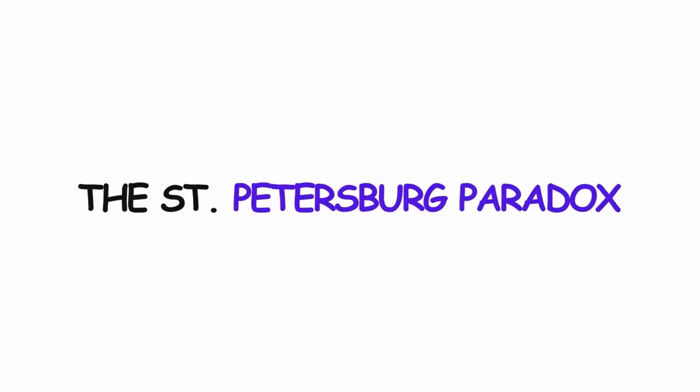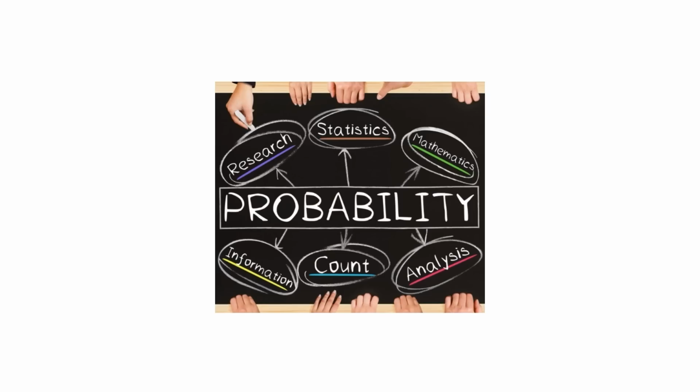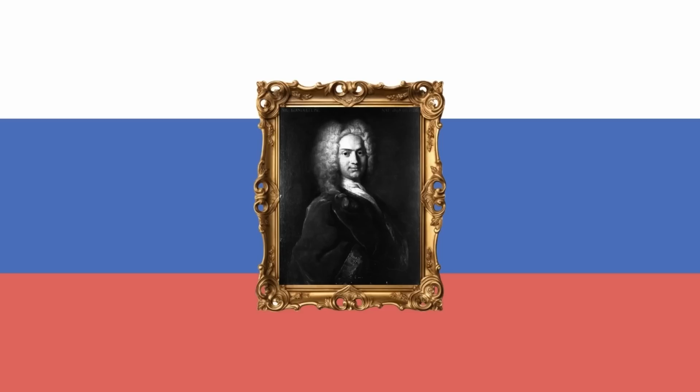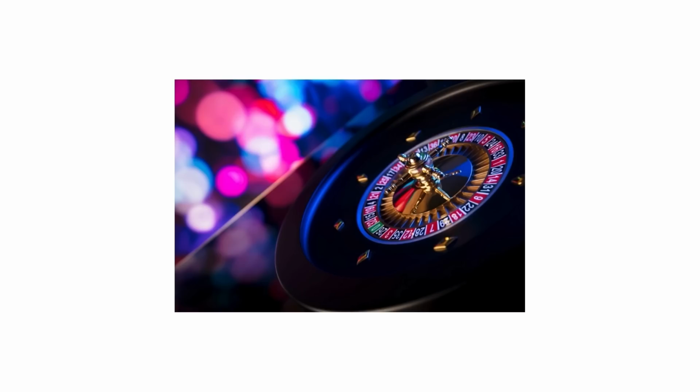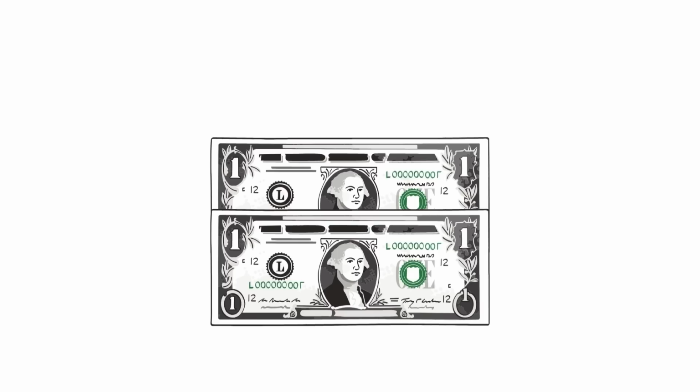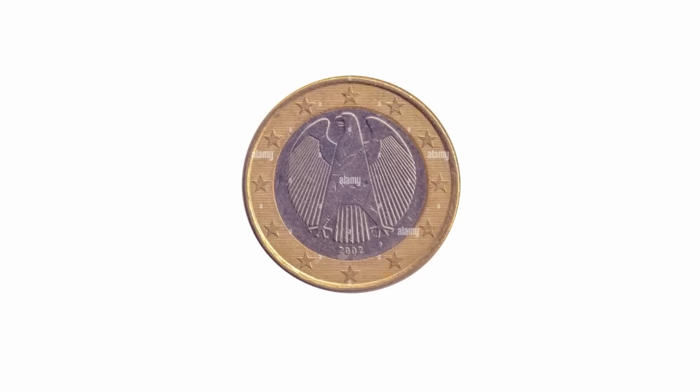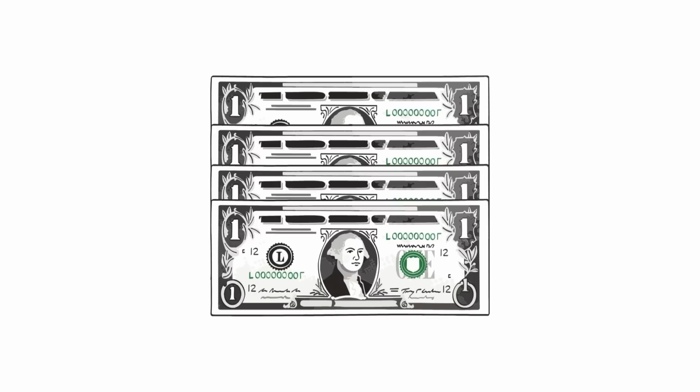St. Petersburg Paradox. The St. Petersburg Paradox is another probability-based paradox named for the city St. Petersburg, where Daniel Bernoulli studied it. Imagine a casino game beginning with a stake of $2. The stake is the amount the player will be paid at the end. The player flips a coin, and if it lands on tails, the stake doubles. Otherwise, the game ends, and the player gets the stake.